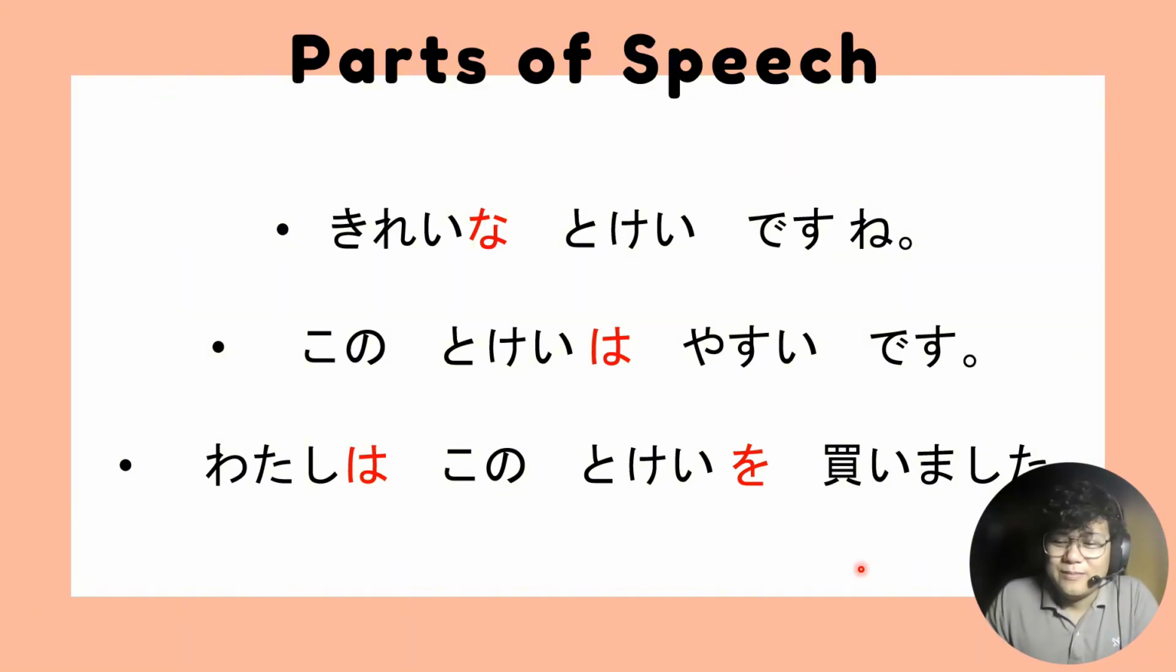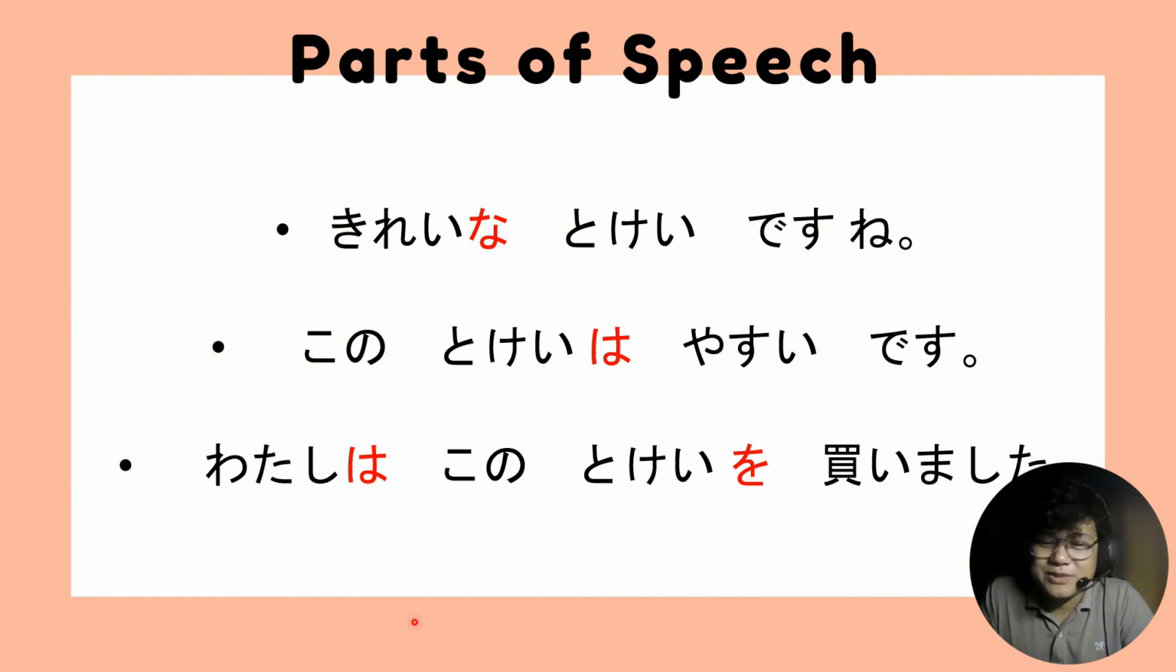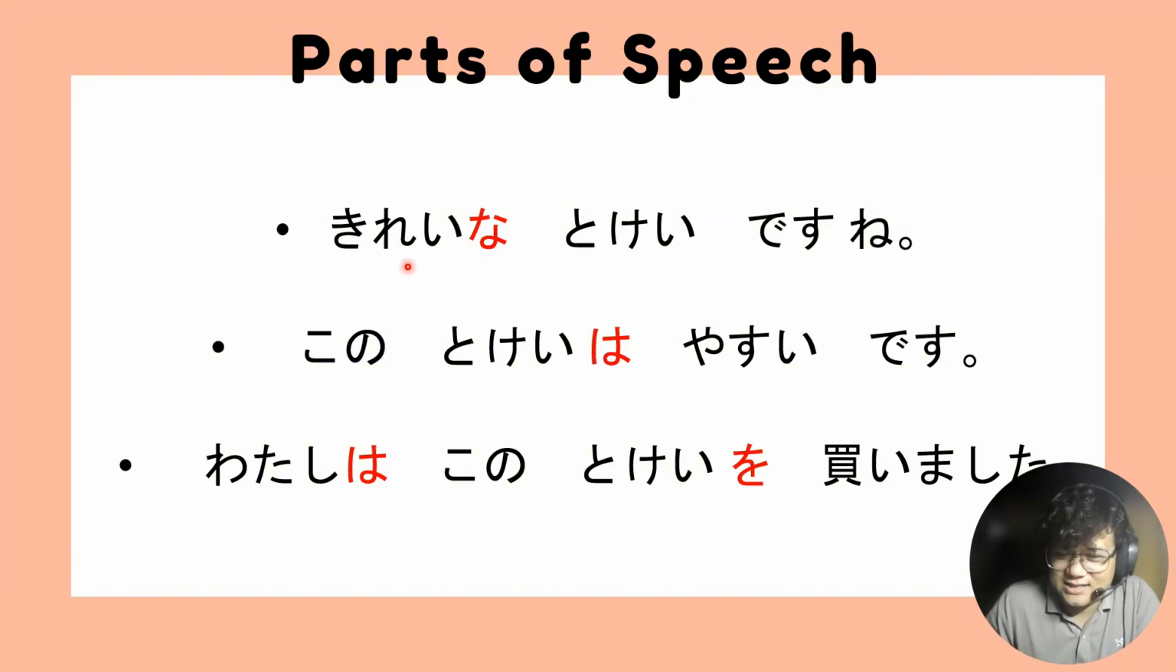Now, let's go back to the different parts of speech. So we have here the first word in the first sentence, kirei na. What category do you think this word belongs to? Kirei. Based on your previous knowledge in Nihongo, we know that kirei is an adjective. Then the next question is, what kind of adjective? But for now, let's say we identify this as an adjective.